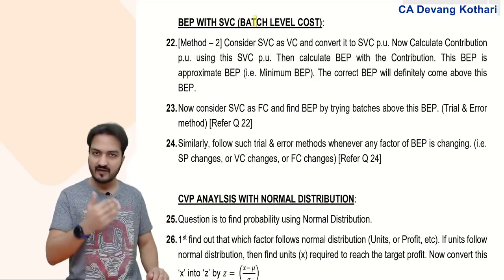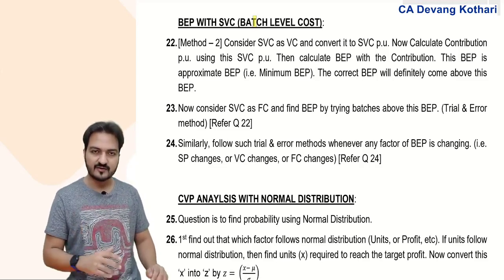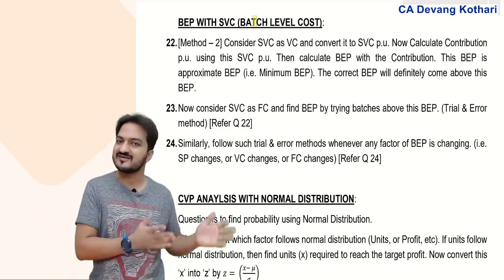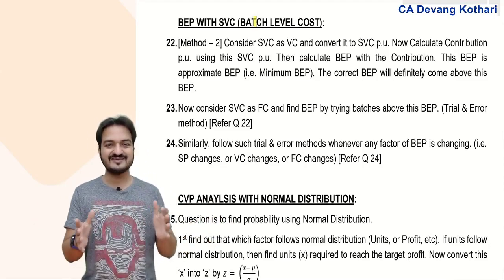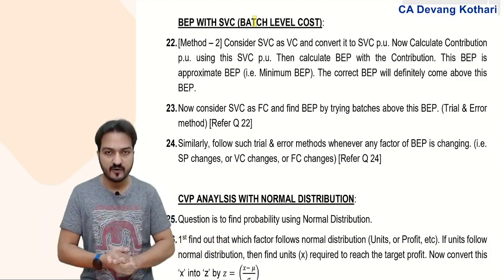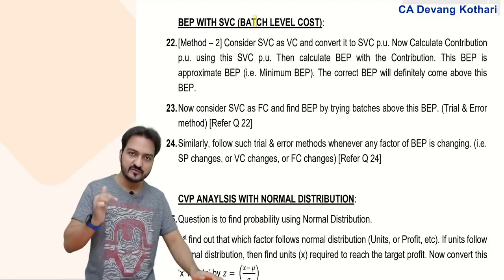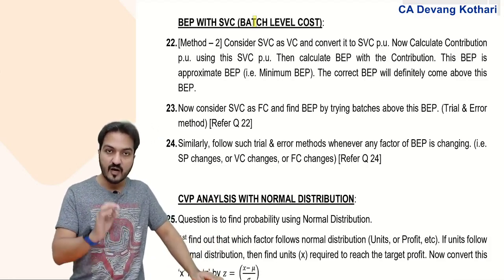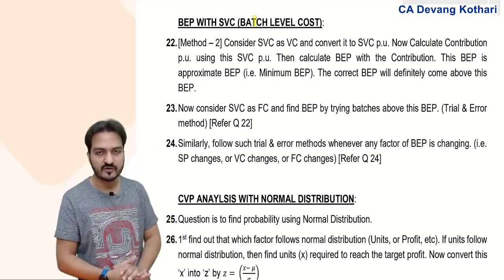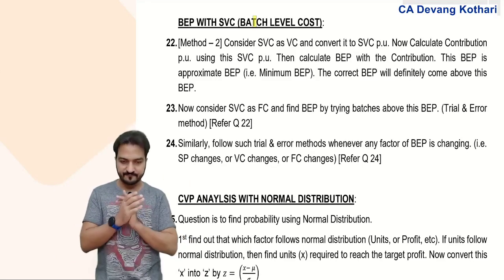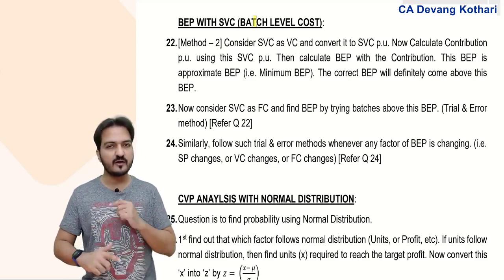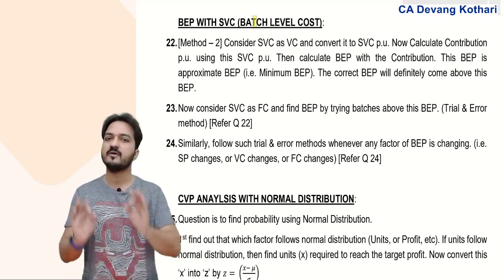For example, I think I might have given you the same example earlier, that we are planning for a picnic, and we'll be taking the students in buses to the picnic. Bus has a fixed rent of one bus, say 1000 rupees per bus is the bus rent. But that bus rent, although it is a fixed amount of rent for each bus, it is not a fixed cost. It becomes a batch level cost. Why? Because in case of this bus rent, you will have to pay the bus rent for as many buses you take.